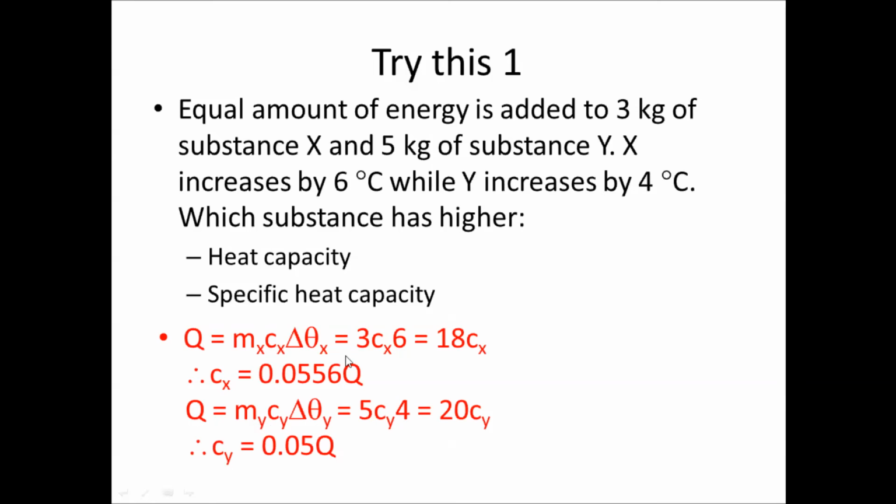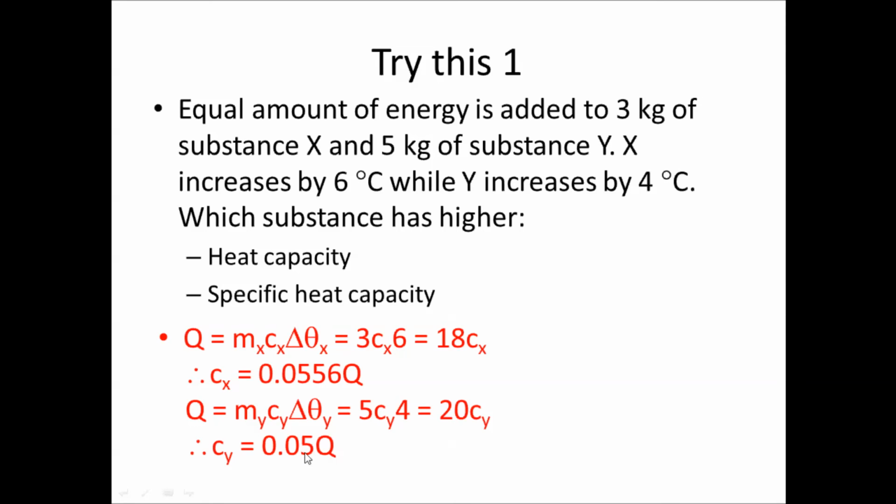So what happens is that if you sub all the values that were given to you, the mass is 3 kg, the change in temperature is 16, you realize that the amount of energy supplied is 18 Cx for substance X and 20 Cy for substance Y. Now the next thing you need to do is to express Cx in terms of Q. We do not know what's the value of Q, but it's okay because these two values are the same. Then you realize that Cx is 0.0556 Q, while Cy is 0.05 Q.